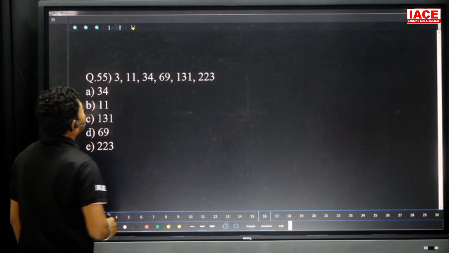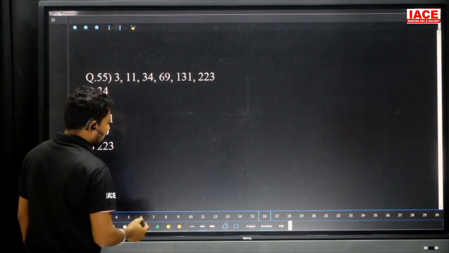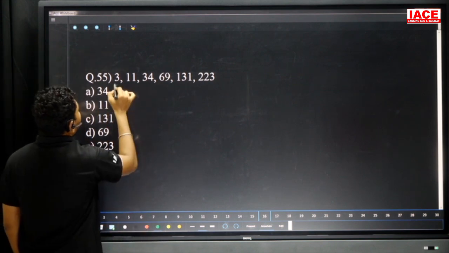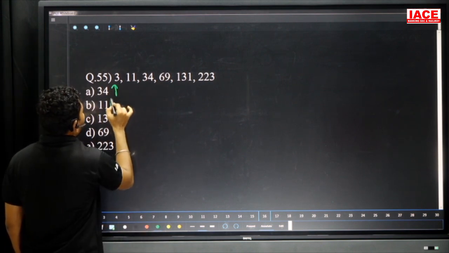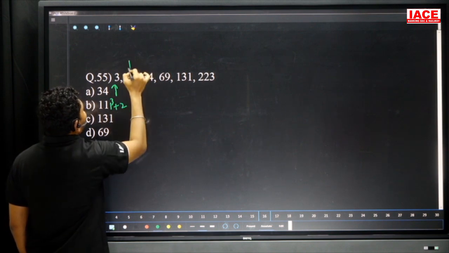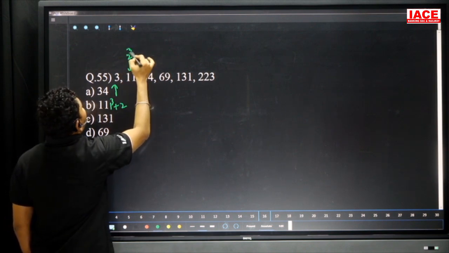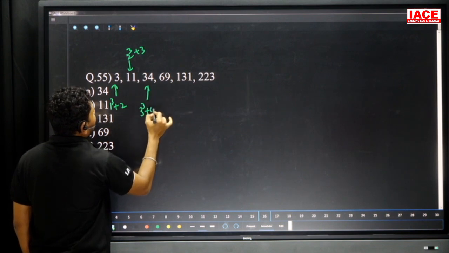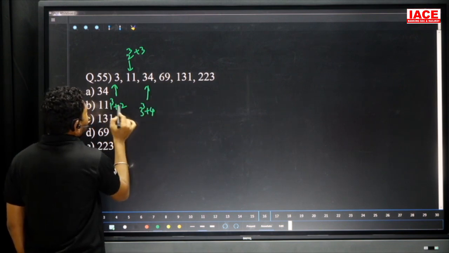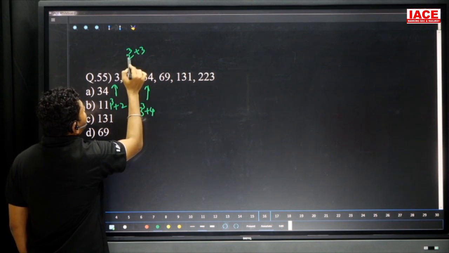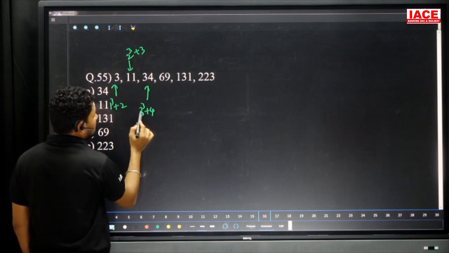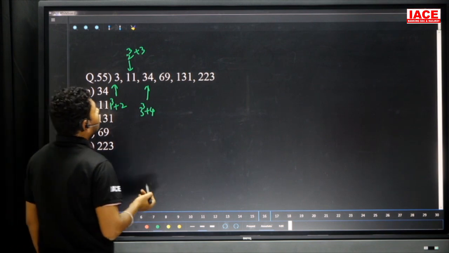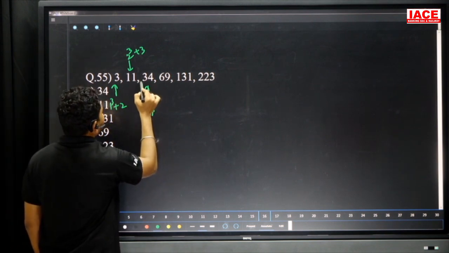Next series 3, 11, 34, 69, 131, 223. Either you can go for the differences, or we have one logic here: 1 cube plus 2, next 2 cube plus 3, and 3 cube plus 4. Look at 1 cube plus 2, it is 3, 2 cube value is 8, 8 plus 3 is 11, 3 cube value is 27, 27 plus 4 is equal to 31, but they have given 34.